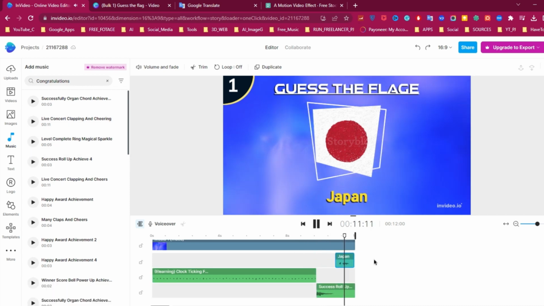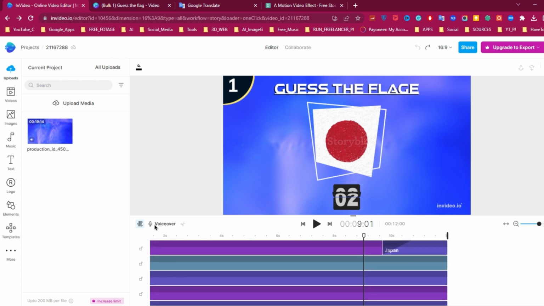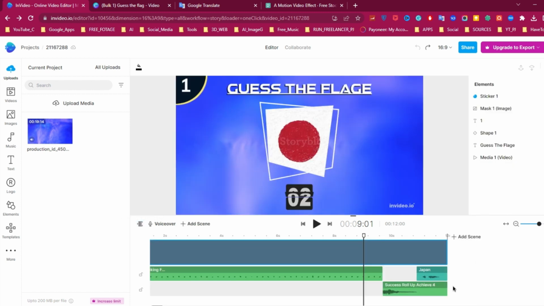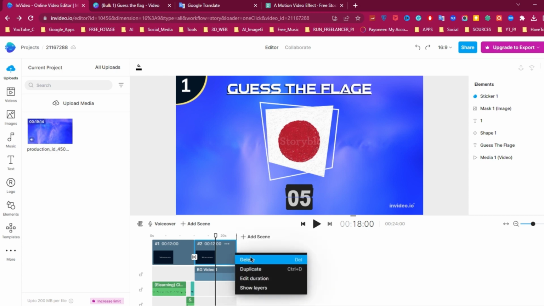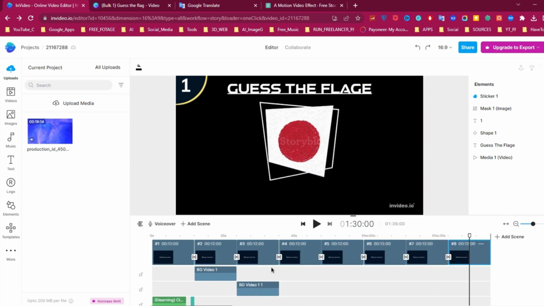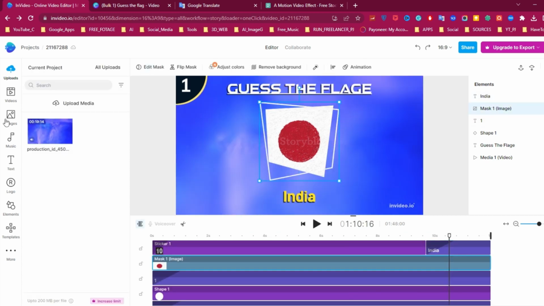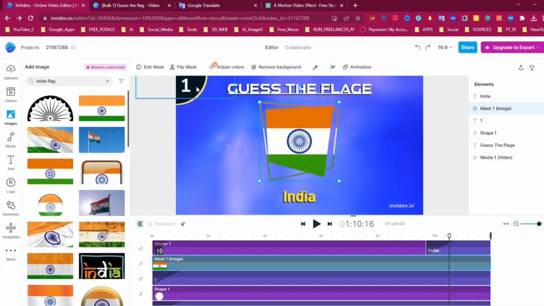Now search congratulations, and add a sound that fits with the video. Adjust the sound. Now I want to automate the process a bit. So, click on the sequence icon. As you can see, the sound effects are not included in the sequence, but you can export the video with sound like Canva and use it. Now, easily copy the sequence and paste it. Then just change the country name, country flag, and number.